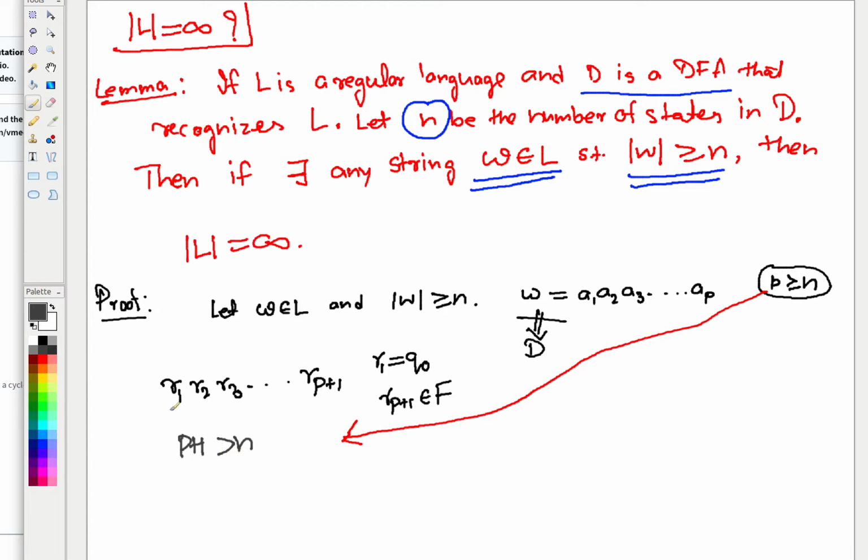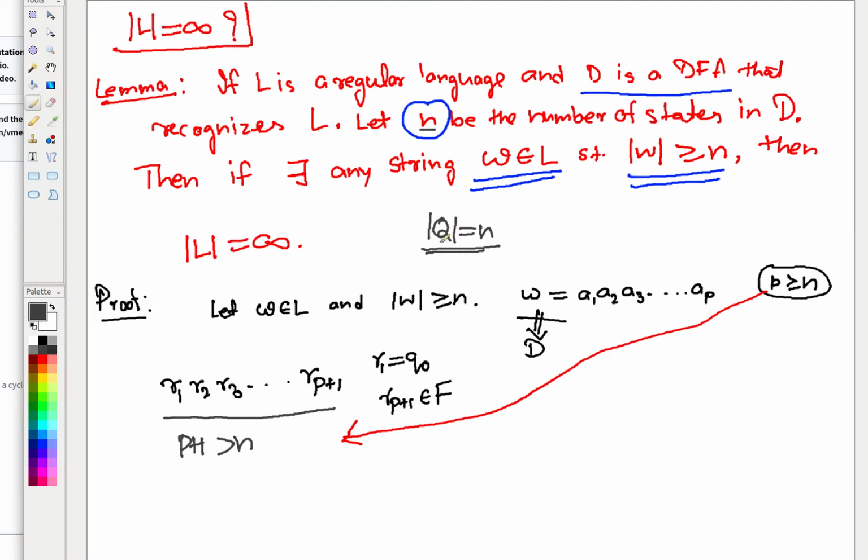That means if you see this sequence, it has more states present than the total number of unique states in the DFA. This N is saying that the mod of Q is N. That means the total number of different possible states in the DFA is N. Here in the sequence there are P plus 1 states. So the number of states here is more than the unique number of states present in the DFA.